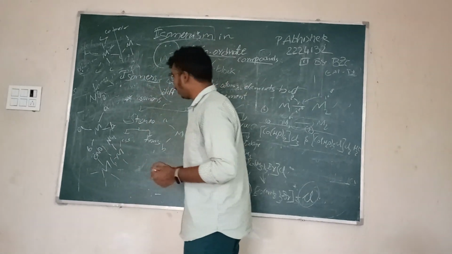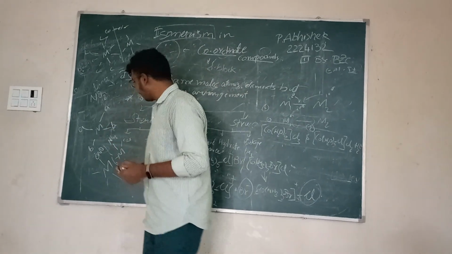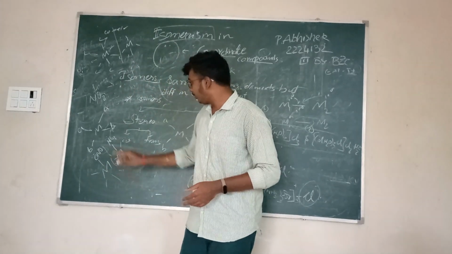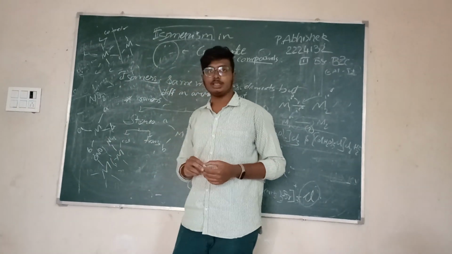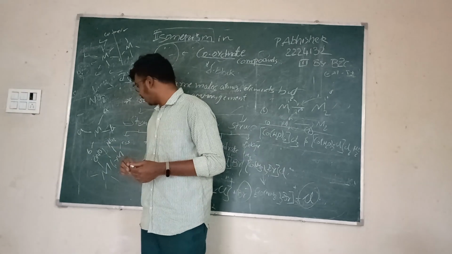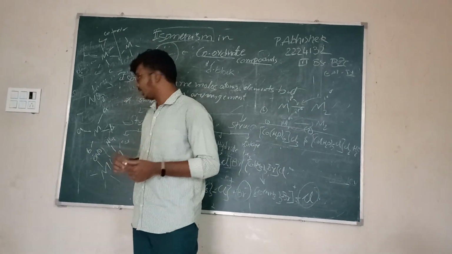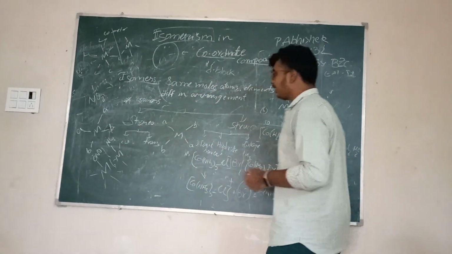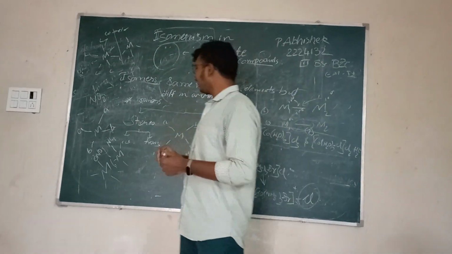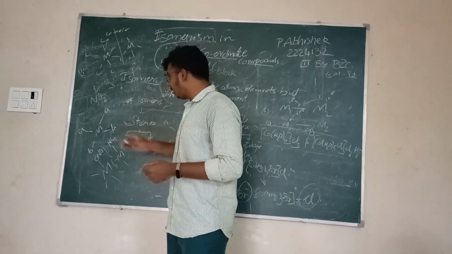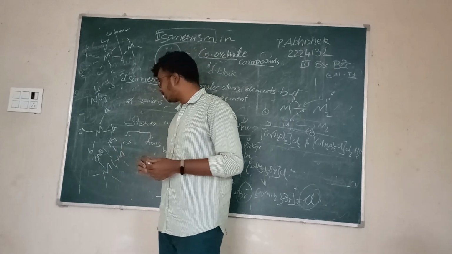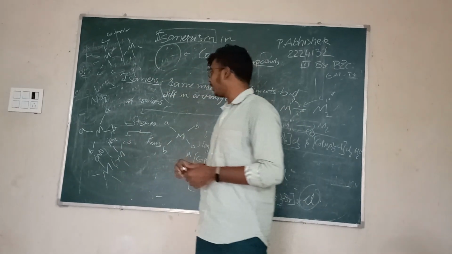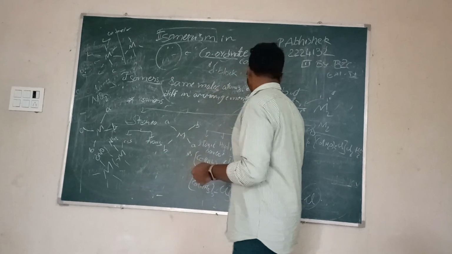Whereas in the second molecule, the nitrogen is directly attached to the metal atom. Even though oxygen has the ability to donate electrons, nitrogen is participating in the donation of electrons. Hence, the metal atom is linked with the nitrogen atom. So when different donor atoms of an ambidentate ligand are linked to the metal atom, it is linkage isomerism.